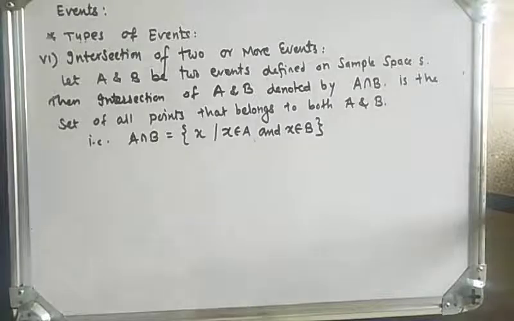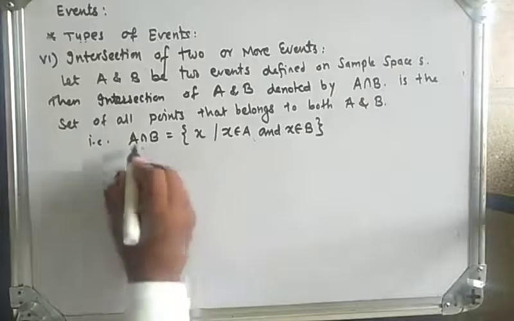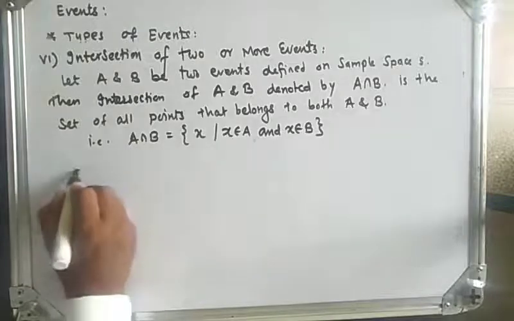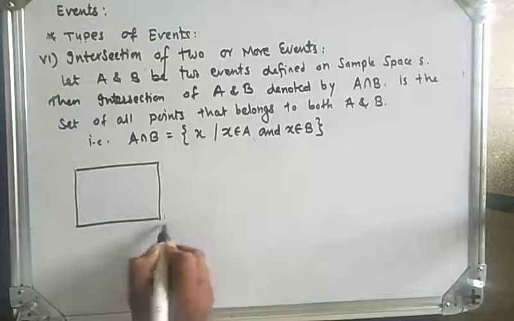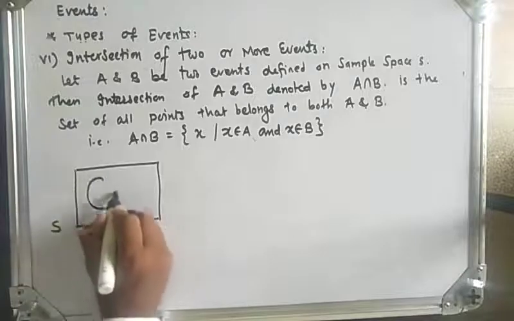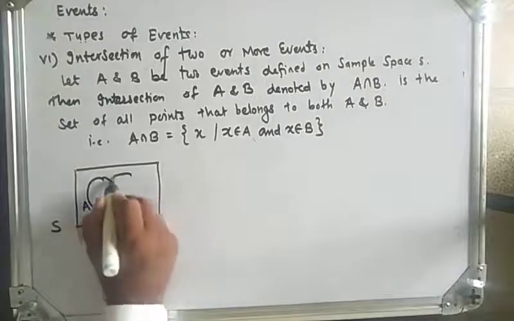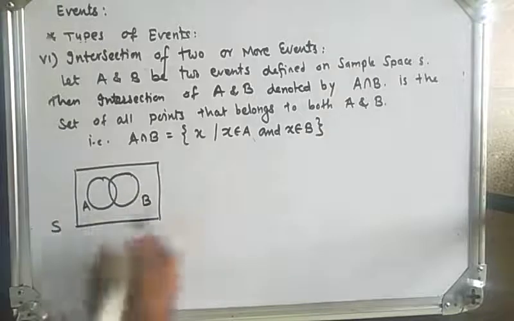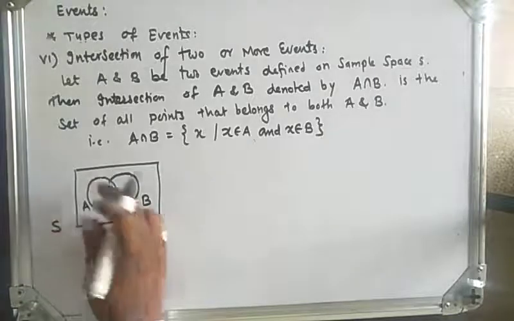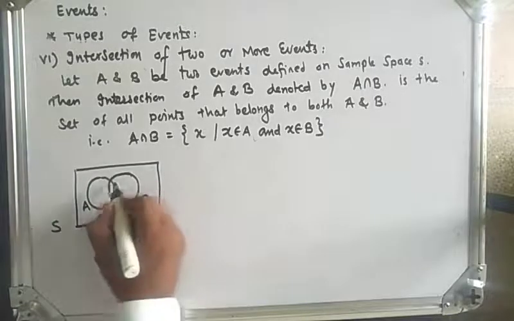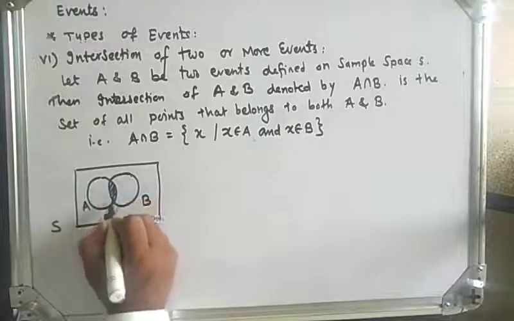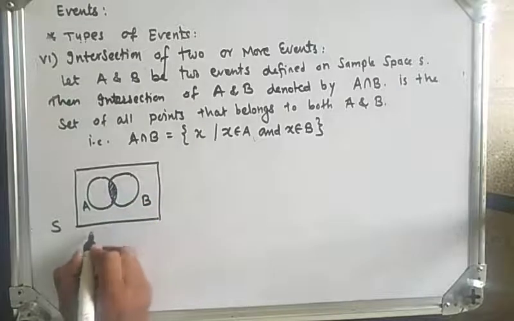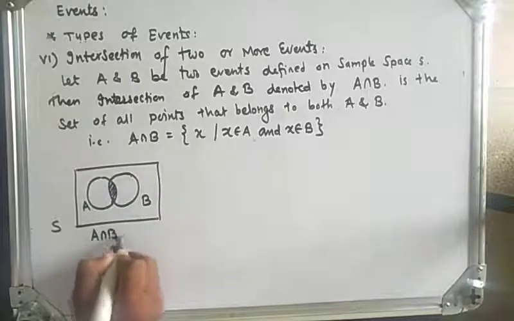Thus A intersection B is the simultaneous or joint occurrence of the two events A and B. Geometrically, let's see what A intersection B is. This is the sample space S, this is event A, and this is the second event B. Then their intersection will be the common points between these two sets. The shaded region shows the intersection, so this is A intersection B.